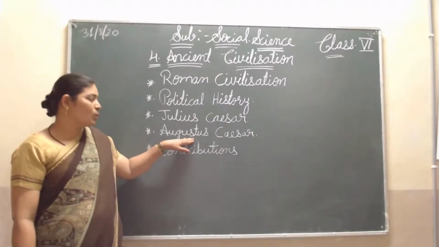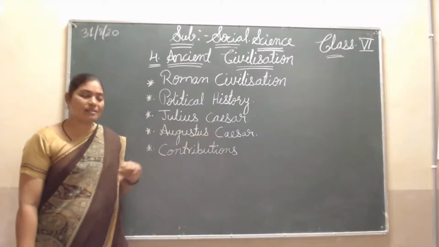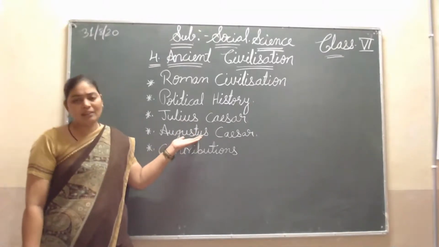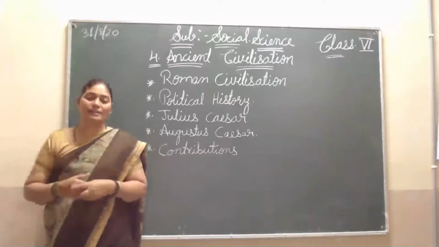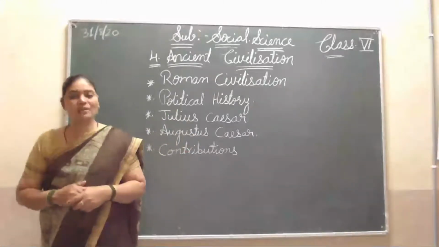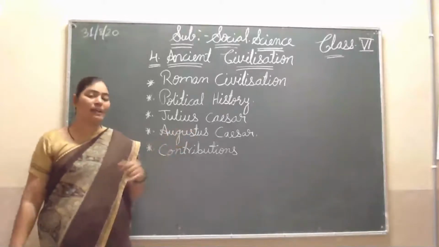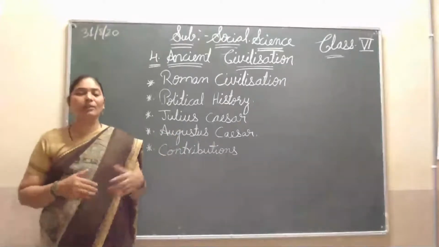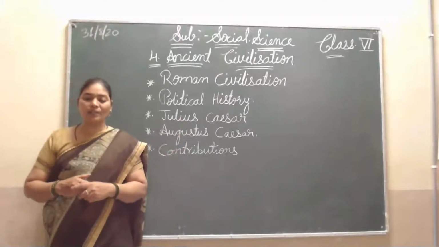Okay, so here is the end of the rule of these kings, because no one had any successor to rule after Augustus Caesar. Here Plato and others were the great literary figures, meaning they were great writers. They wrote many things in the time of Augustus Caesar and Julius Caesar. The people gave importance to them, and they wrote about the kings, about nature, about the rule, whatever it may be.